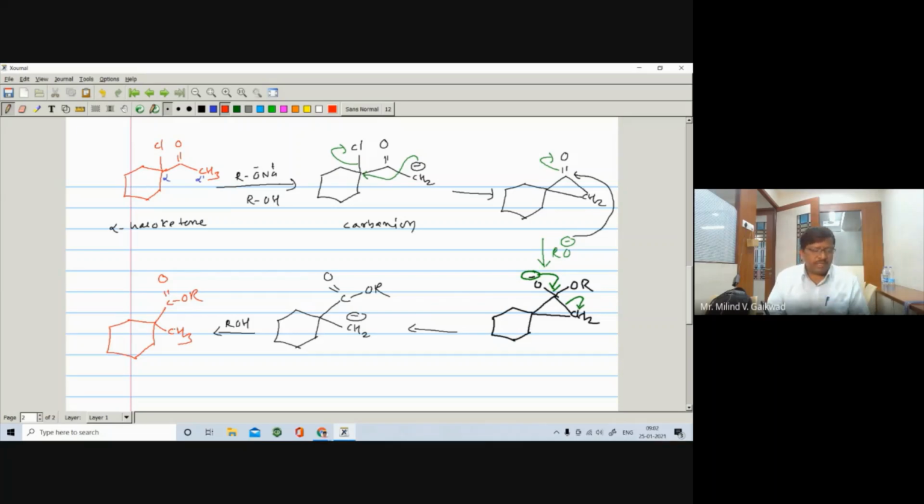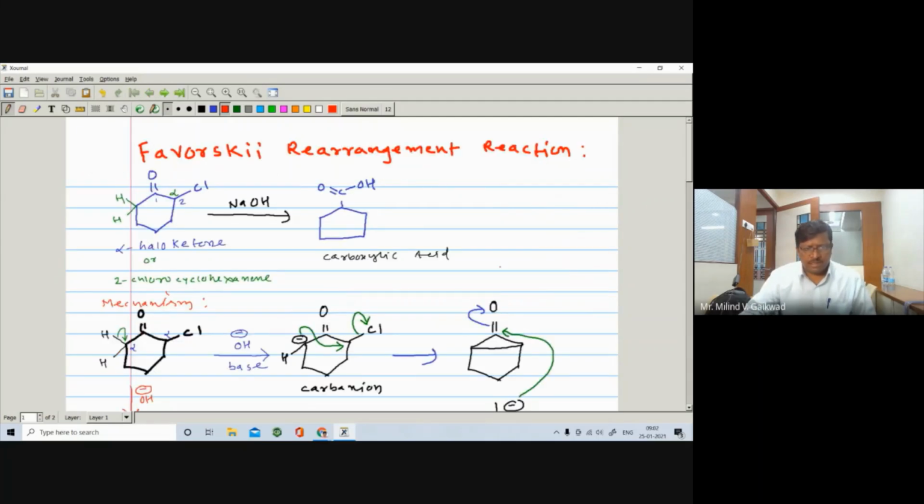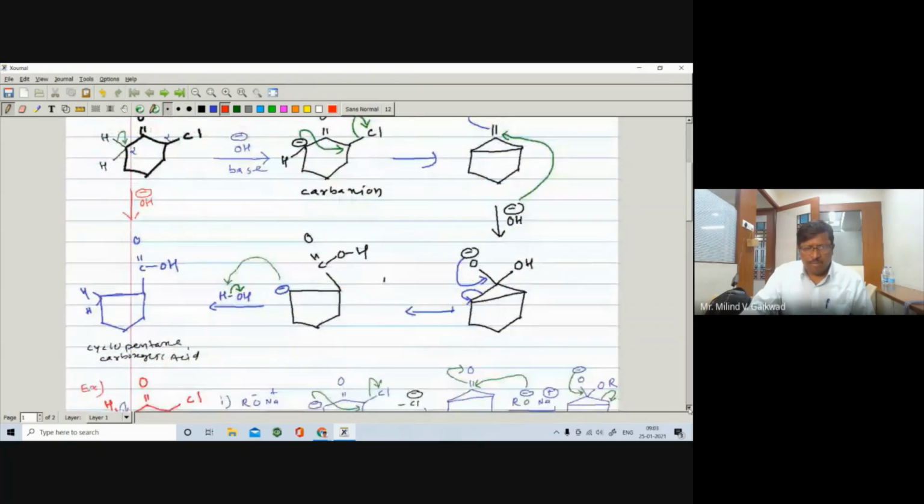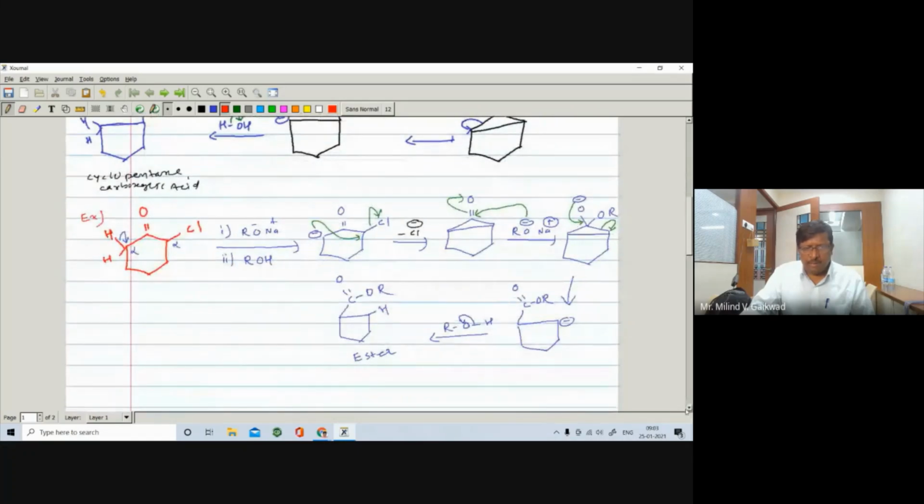So in this way, we have seen the next reaction, the Favorskii rearrangement reaction. We have taken, I think, the third example, right? So let us see how many examples there are. There is an alpha haloketone, then the mechanism of the reaction, then alpha haloketone with different bases.